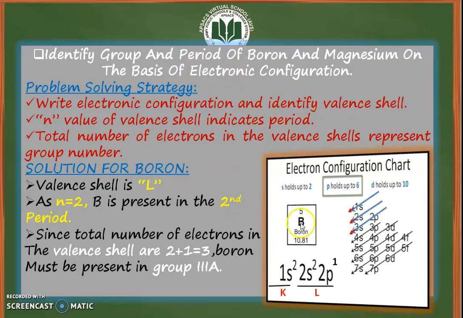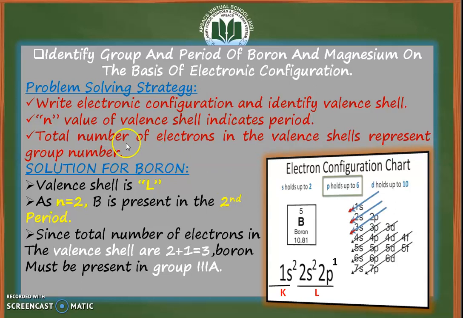So boron has atomic number 5, and here is the electronic configuration for boron: 1s2, 2s2 and 2p1. And you need to identify the valence shell. The K shell is the first shell, so 1s2 is the first shell, that is the K shell. The second shell is the L shell, which includes 2s2 and 2p1 in the case of boron, and L is the valence shell in the case of boron.